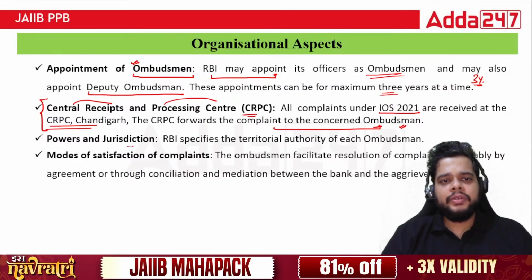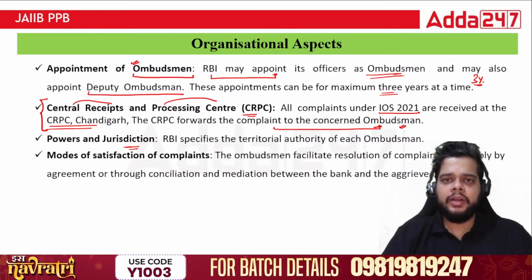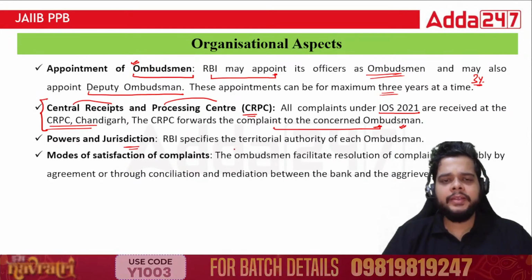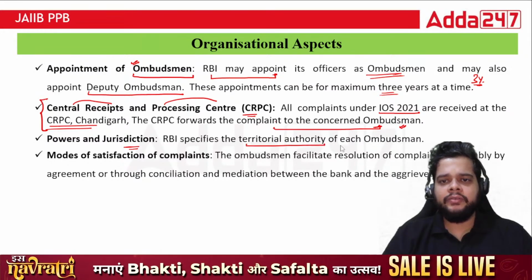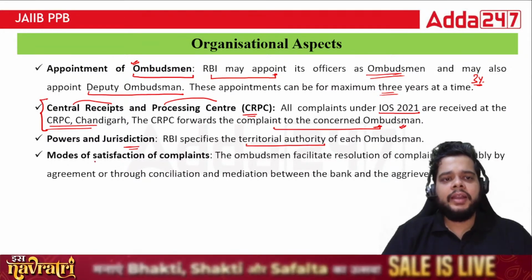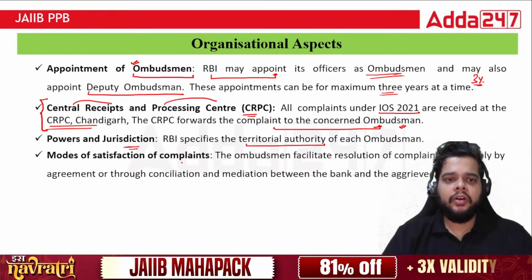The powers and jurisdiction of this ombudsman are diversified because RBI specifies the territorial authority of each ombudsman.